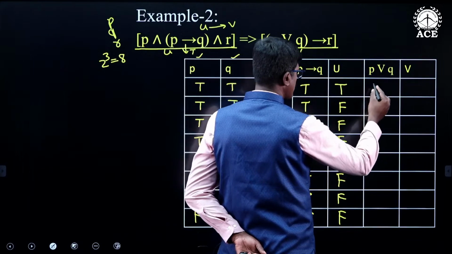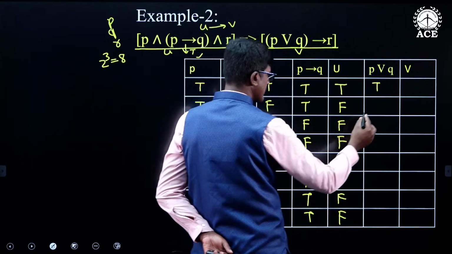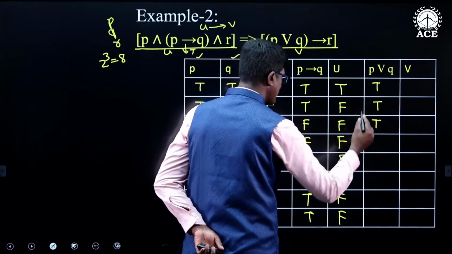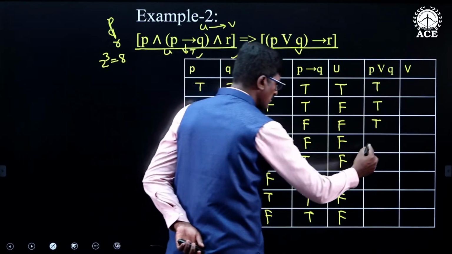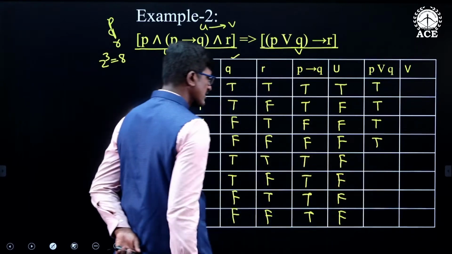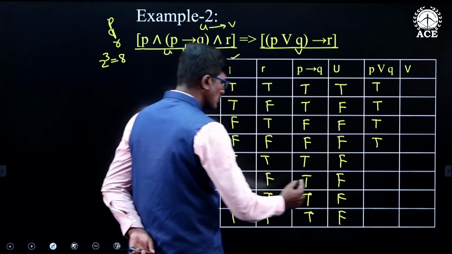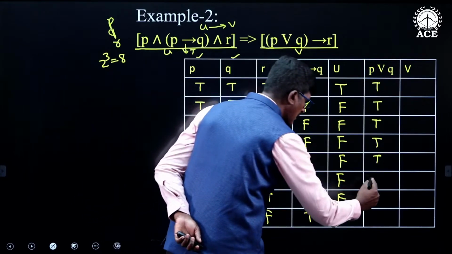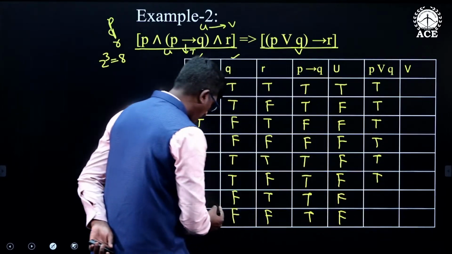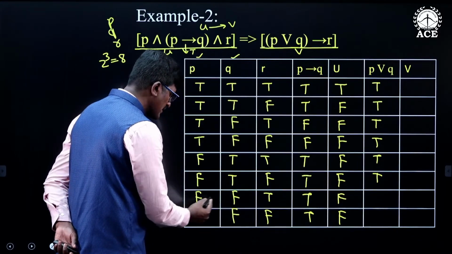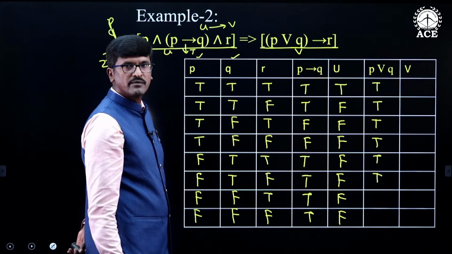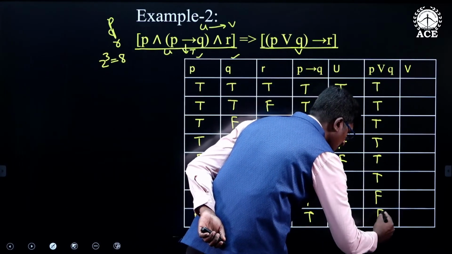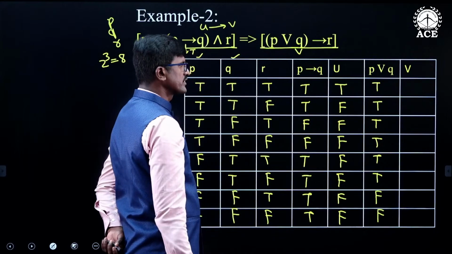In the first six cases, both of them are not false, therefore it is true. If you observe the last two cases, both of them are false, therefore P or Q is false in the last two cases.